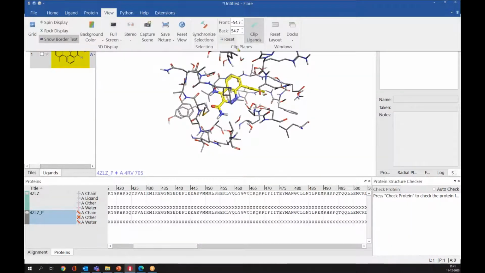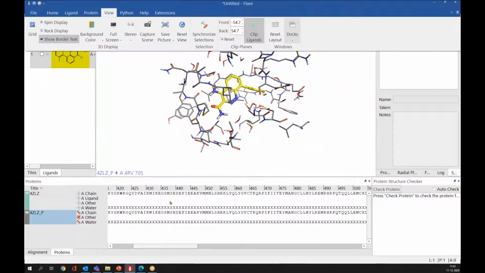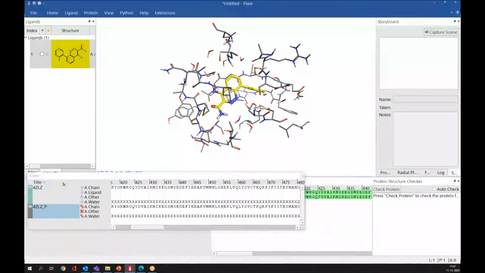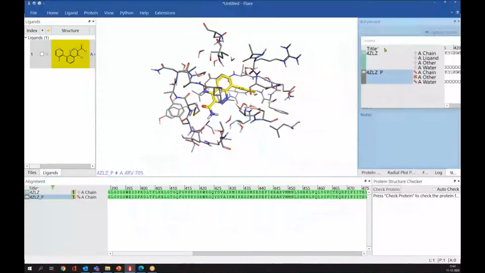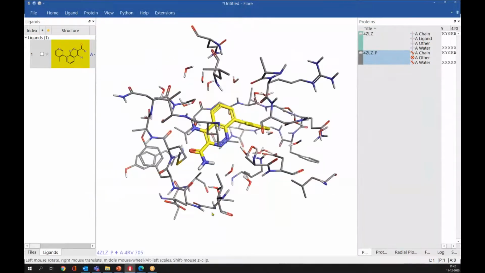You can click the plane using these buttons here. And what you're seeing here are essentially different windows, so you can control which windows you want to see. If you are doing dynamics, you can check this box and one window will be added for dynamics here. Similarly, if you don't want any window, you can uncheck or close this. These windows are very flexible. You can move them: simply left click and drag anywhere you want. If you don't want this alignment, you can close it. So you can change the layout as per your requirement.